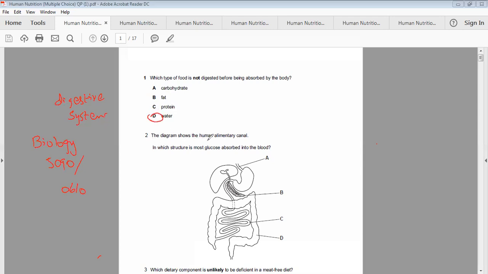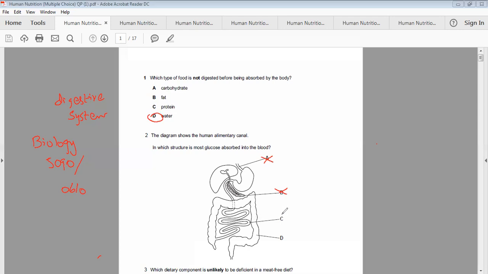The diagram shows the human alimentary canal. In which structure is the most glucose absorbed into the body? As far as glucose absorption is concerned, the absorption takes place in the small intestine, not in the stomach, not in the esophagus, as we know that the esophagus does not have any sort of digestive glands, or digestion does not take place in the esophagus. Nor in the pancreas, because the pancreas is only a gland which secretes digestive enzymes as well as hormones, insulin.